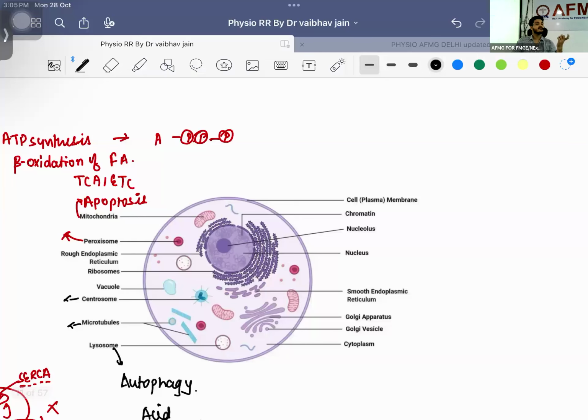Cell membrane. Is the cell membrane present in animal cell or plant cell? We are not concerned about the plant cell, but do we have a cell wall? No, we do not have a cell wall, because you are having a class of drugs, cell wall synthesis inhibitors. Can anyone tell me some examples? Macrolides? Why are you telling me macrolides? Name of the drugs.